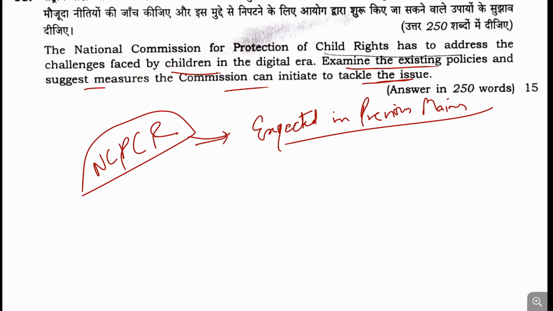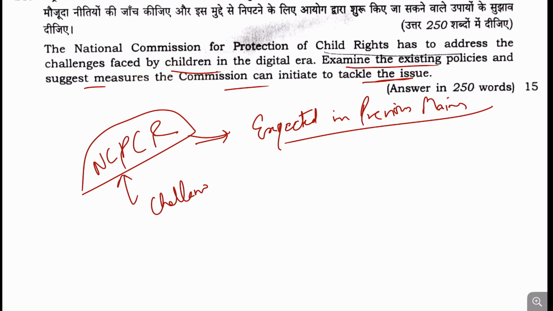Now, this question is new because this commission has not been asked previously, right? And that's why this becomes a challenge to the students to write this answer, and hence I will categorize this as moderately difficult.